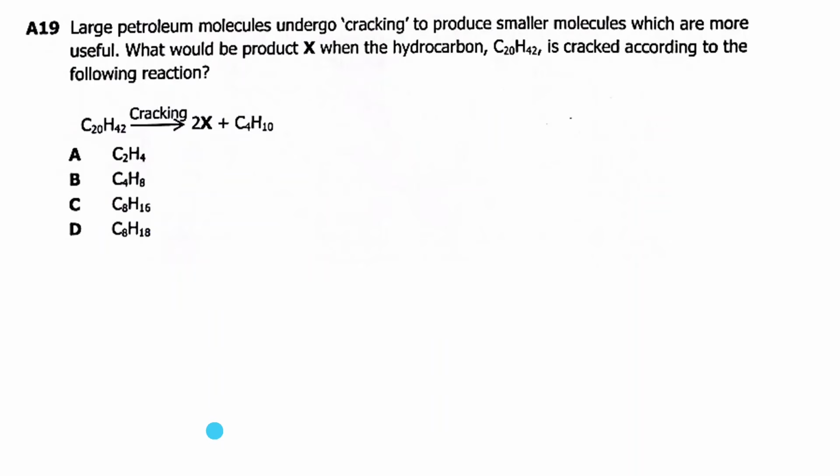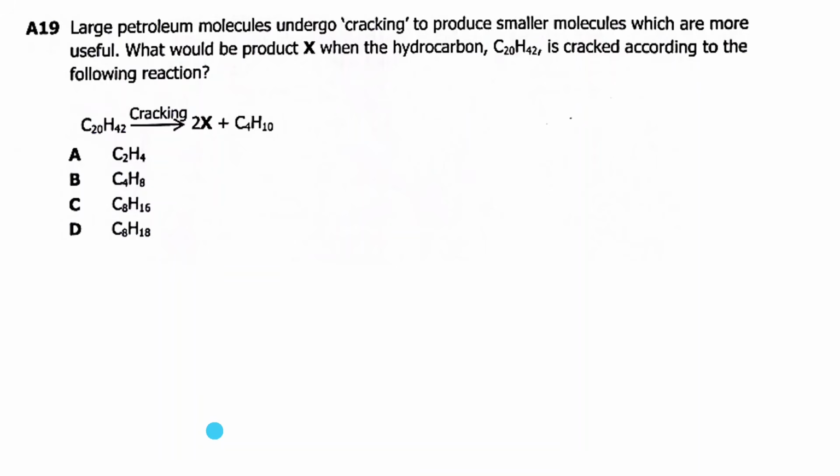A19. Large petroleum molecules undergo cracking to produce smaller molecules which are more useful. What would be product X when the hydrocarbon C20H42 is cracked according to the following reaction?